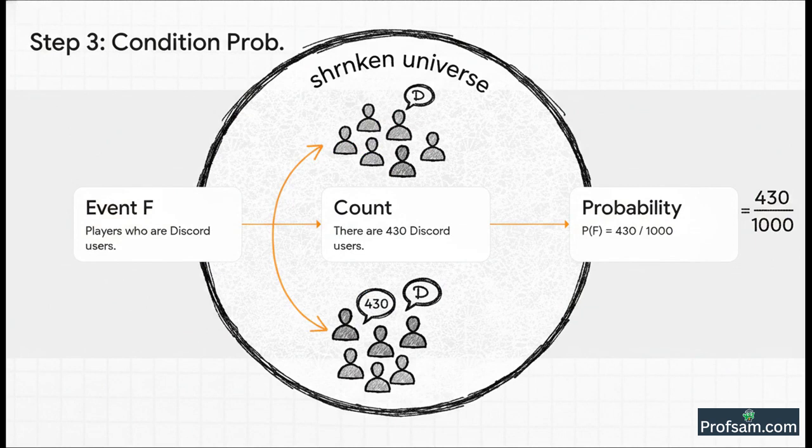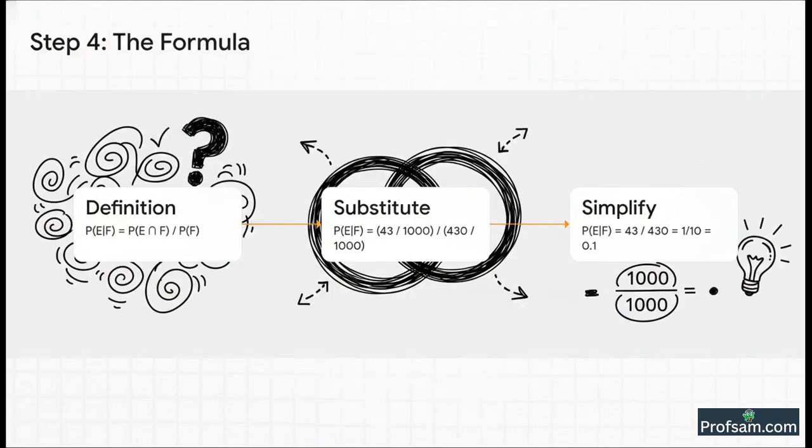Now for the bottom part of our formula, P of F. This is the probability of our condition, which is the event that a player is a Discord user. We know there are 430 such players out of 1,000. So P of F is just 430 divided by 1,000. This is the size of our new, shrunken universe. And now the final and easiest step. We just have to plug our values into the formula.